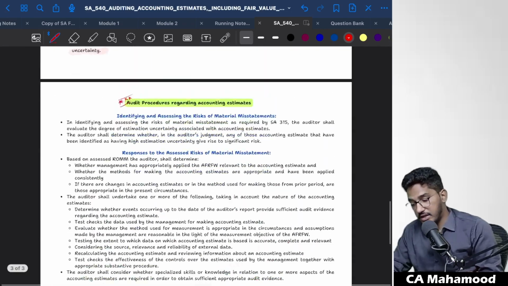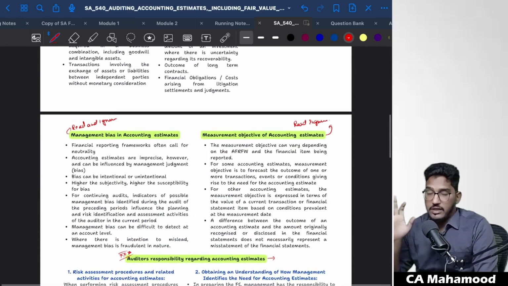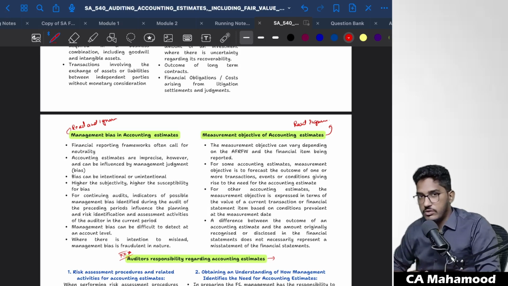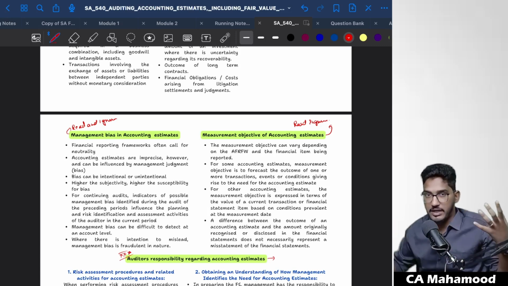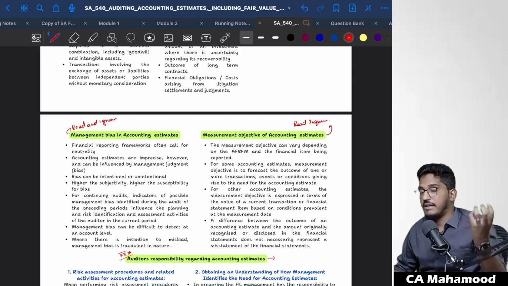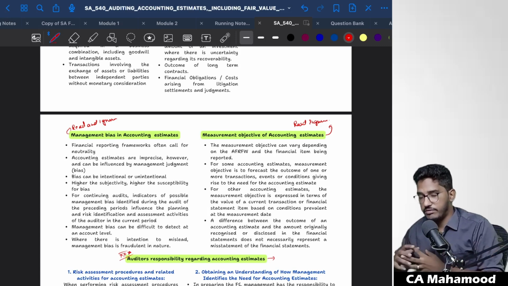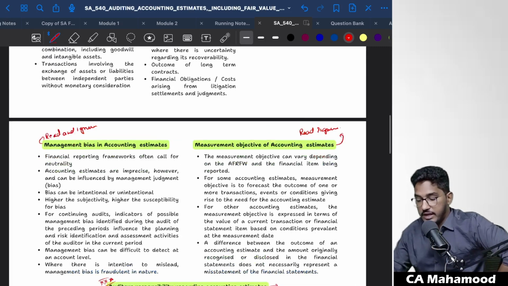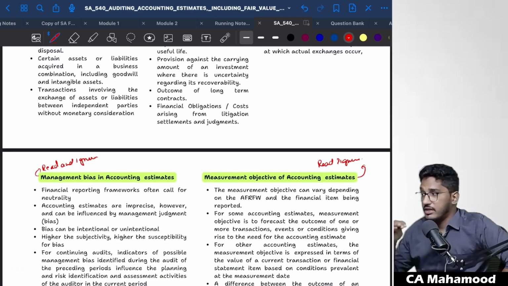Okay. So the content is very huge, but I think I'm successful in making you understand the standard in a correct perspective. This standard is one of the complicated standards because of the terminology used and a lot of ambiguity here. You will not be able to relate so many things practically, but I have put all the efforts to bring that practicality in you. I have taken you through the financial statements and read the disclosures given in them. So I thought of bringing a lot of practicality here. I hope I'm successful in that. So with this, SA 540 conceptual understanding, we are done.